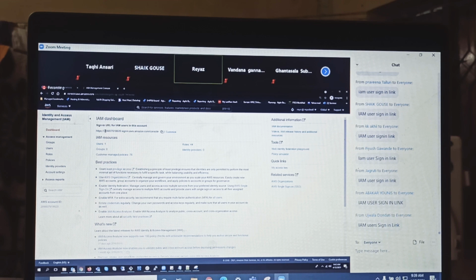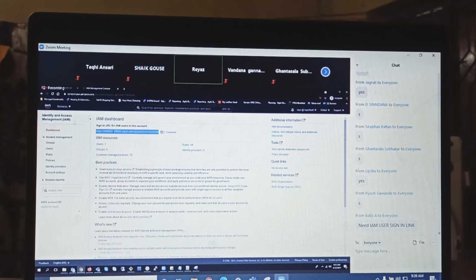Do you see this account number here? This is the same account number. It represents the account number in which you are logging in as an IAM user. That is why it is called the IAM user sign in link, right? Every IAM user logging into your account needs this IAM user sign in link.